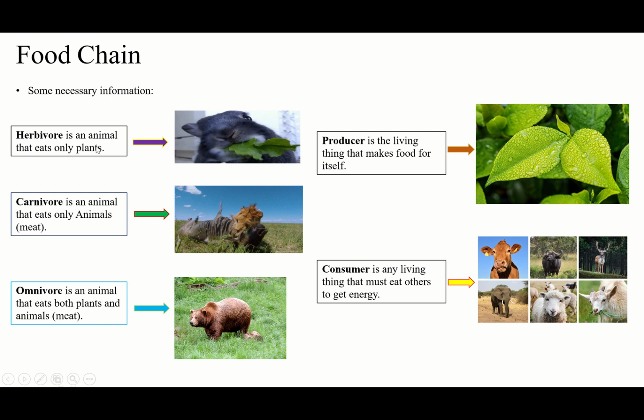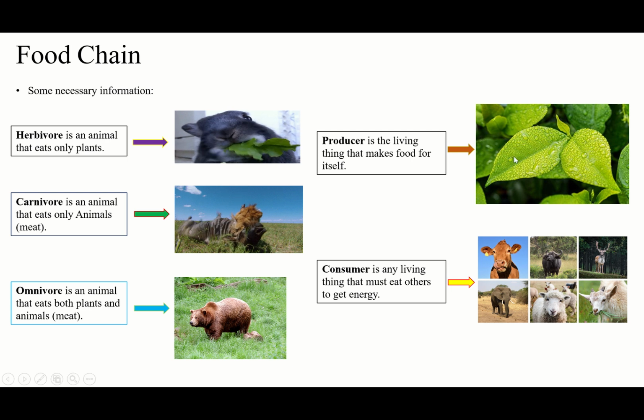Then, guys, after these things that you have to know, we have two main things in the food chain. You have to know them. One is the producer. Producers are the living things that make food for themselves.